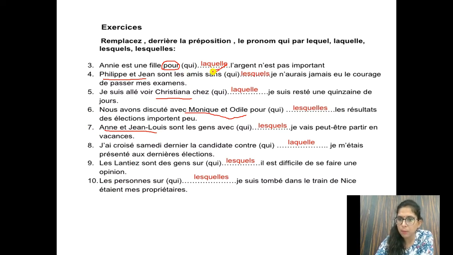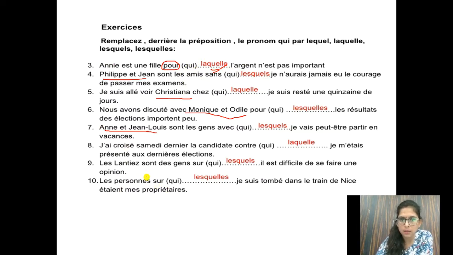But we are doing this topic, pronom relatif composé, in which the formation is preposition plus lequel or laquelle. So I am putting lequel, laquelle. But I'm just saying that you observed that in all the sentences qui is also possible. So this exercise means that if you write preposition plus qui for a person, that is also correct. But this topic is preposition plus lequel laquelle, which is absolutely right. You have the option of preposition plus qui for persons, and in the whole exercise we are talking about people. That's why I have chosen this exercise.